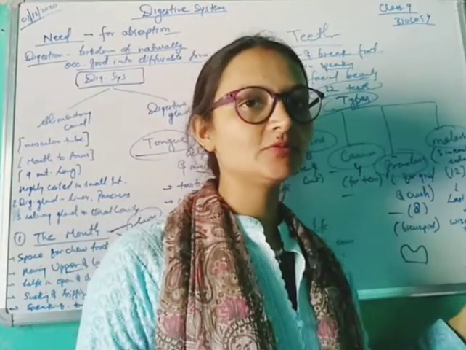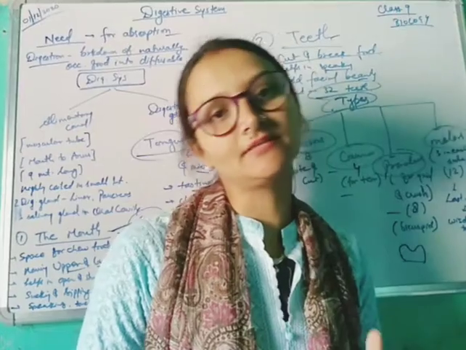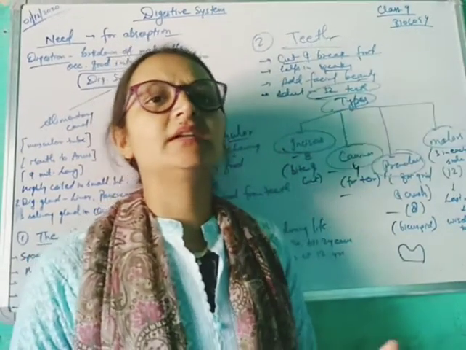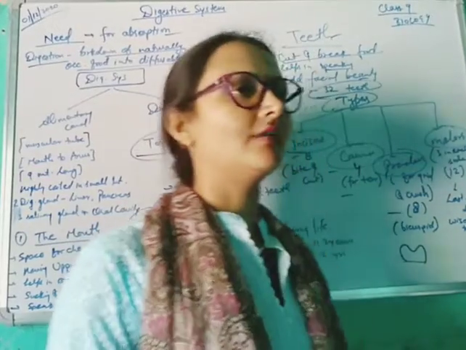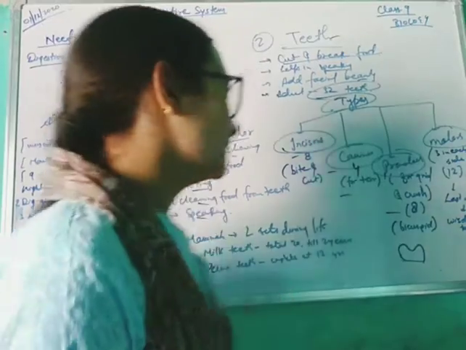Why is it called the wisdom tooth? Because the last molar comes when we get maturity. When we get mature, at the age of 17, 18, 19, 20, even after that the tooth can come. So that's why it's called the wisdom tooth.